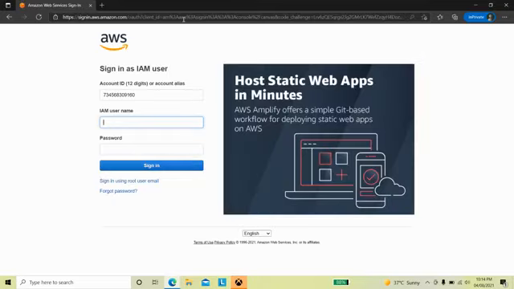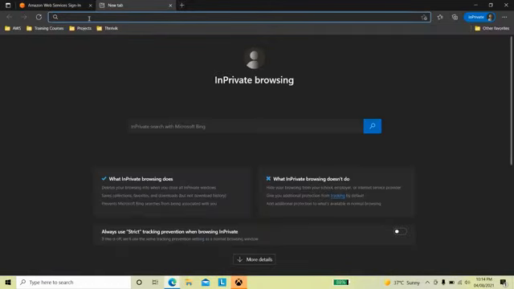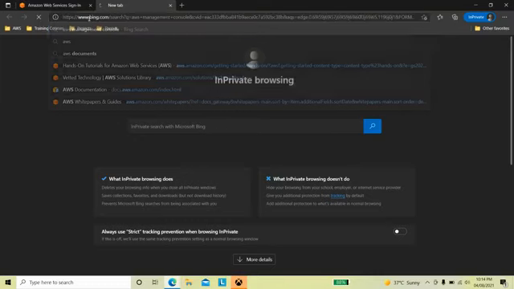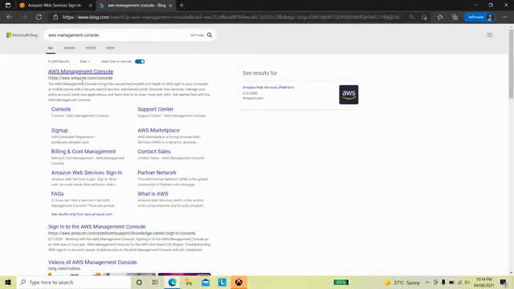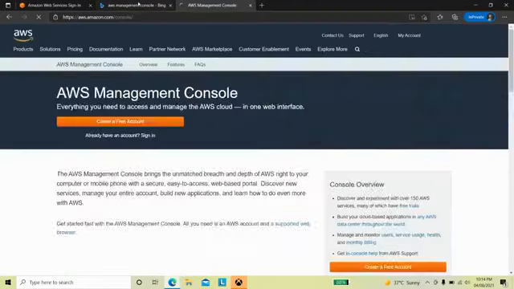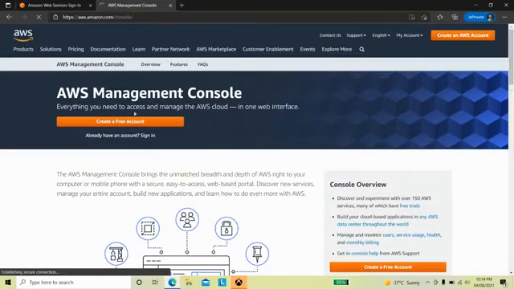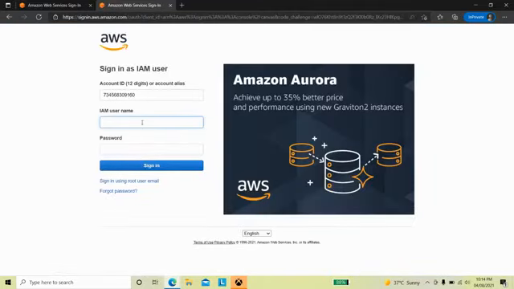See, like this it will appear. Otherwise, if you go to the AWS Management Console and click on sign in, the link is not being used.